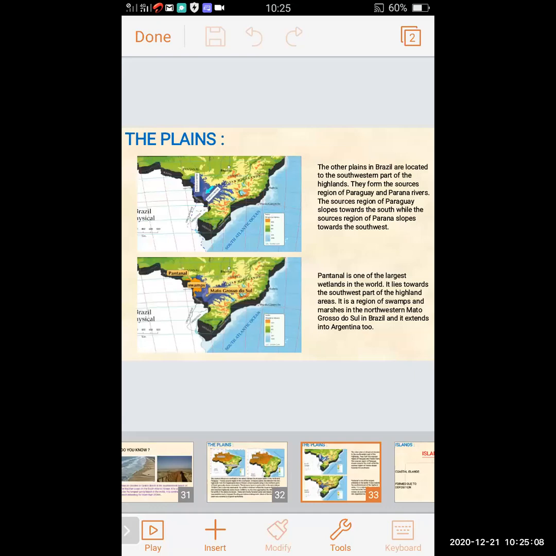In the world, it is famous for one of the largest wetlands, and that is Pantanal. In which direction does it lie? Towards the southwest part of the highland area. It is a region of swamps and marshes in the northwestern Mato Grosso do Sul in Brazil, and it extends into Argentina. So this we have learned about the plains.